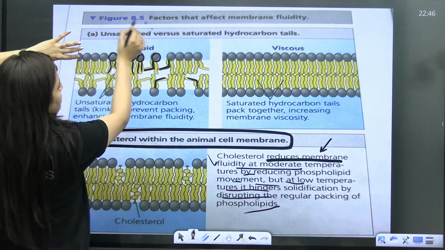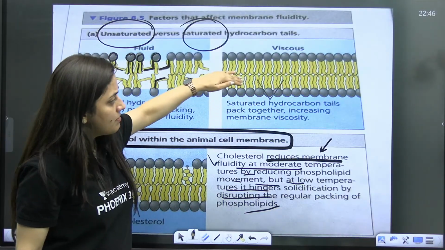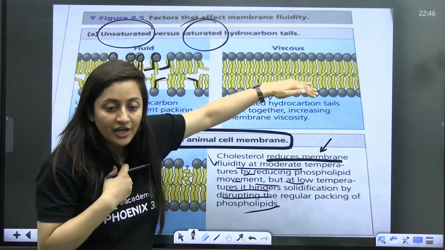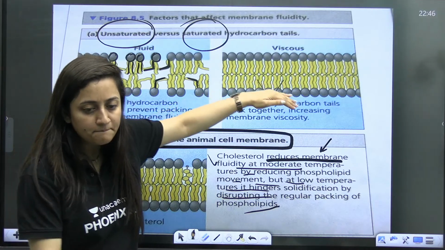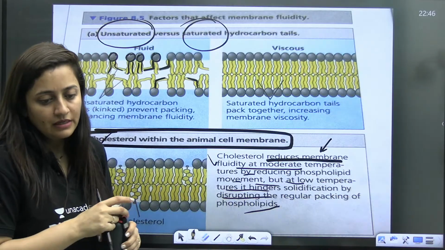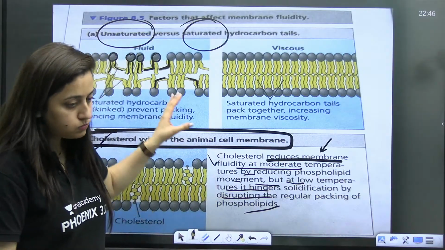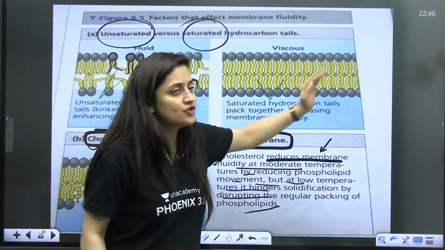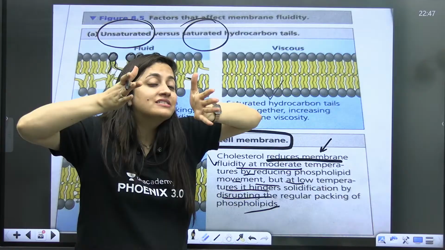And now, one more thing regarding unsaturated or saturated hydrocarbons. You just look at it. If in the plasma membrane unsaturation is not there, or if it is less, then saturation is there. Can you see that? Just look at the diagram. It is compact. It is viscous. It is more viscous, right?